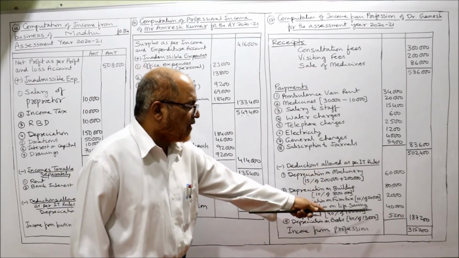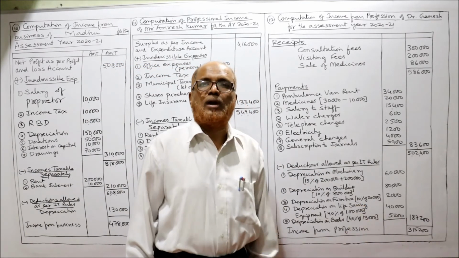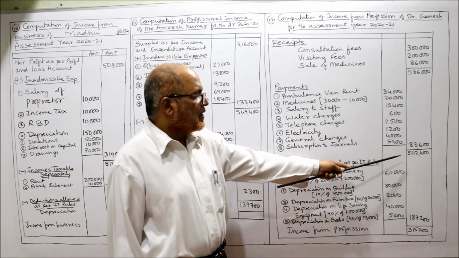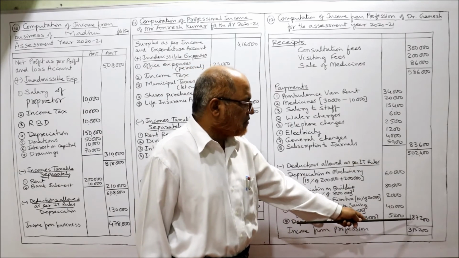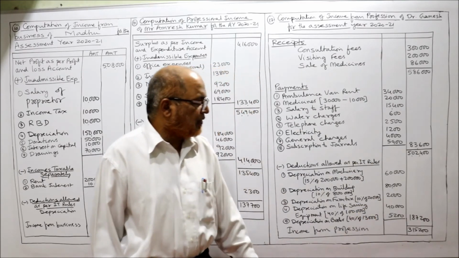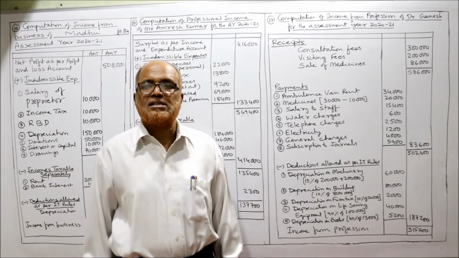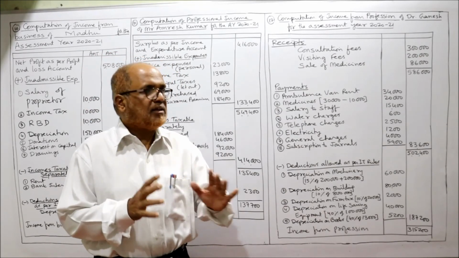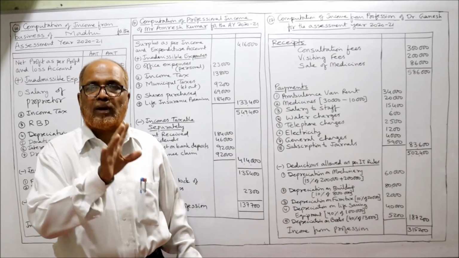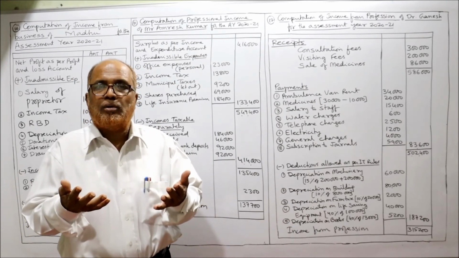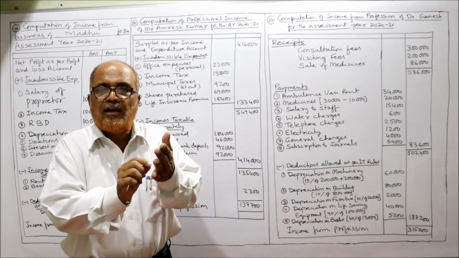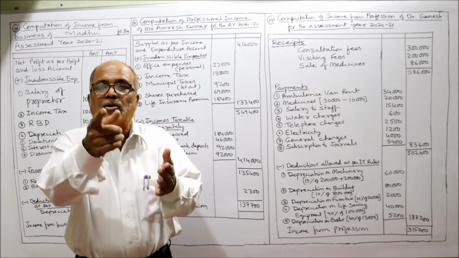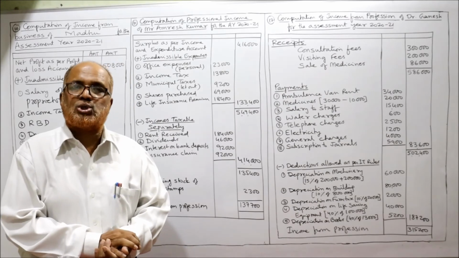Take the total of these 5 items, 1,87,200. This is the deduction allowed by income tax rules. Now deduct: 5,02,400 minus 1,87,200 is 3,15,200. This is the income from profession. I have not given the working notes here, but you have to write them. I explained them during my lecture. Immediately note down what I am saying, and write the same in the examination.